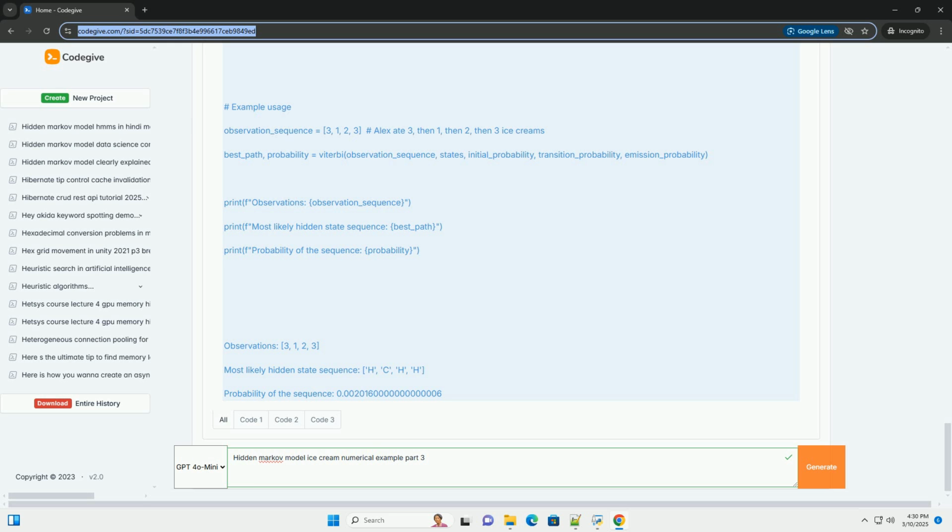Key concepts. Dynamic programming. The Viterbi algorithm is a prime example of dynamic programming. It breaks down the problem into smaller sub-problems, solves them, and stores the solutions in the Viterbi and backpointer matrices to avoid recomputation.